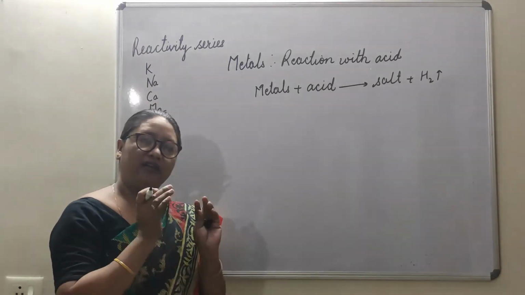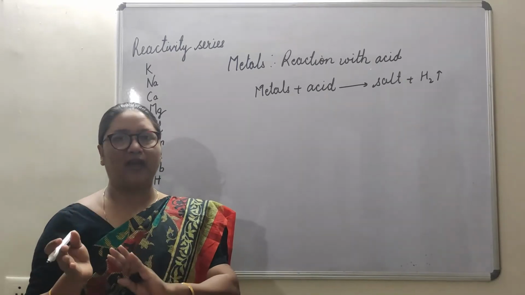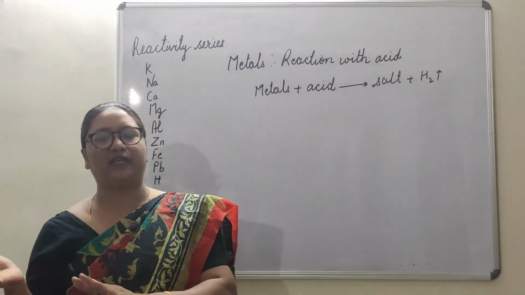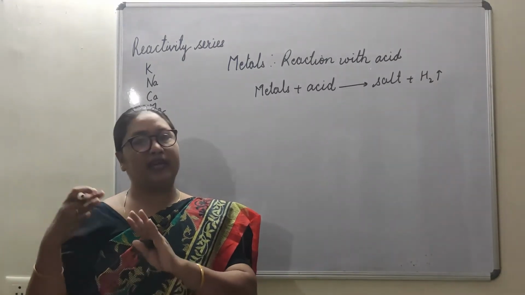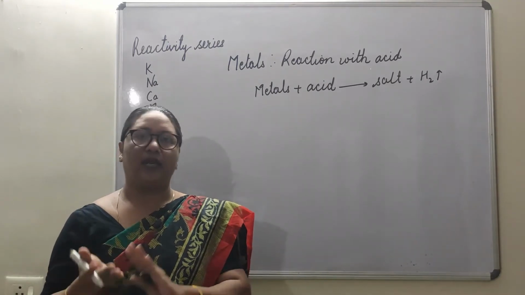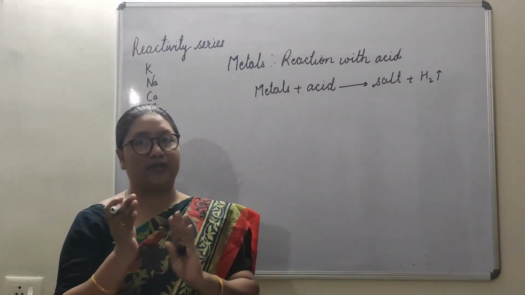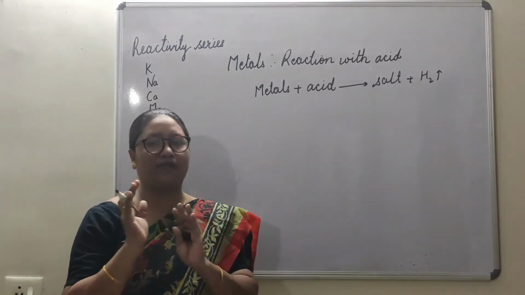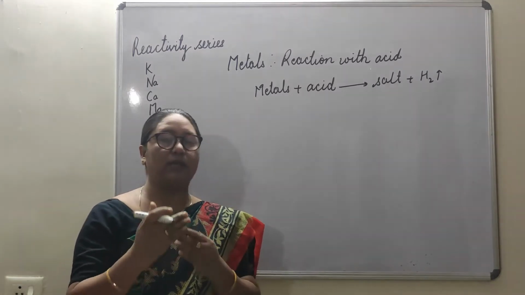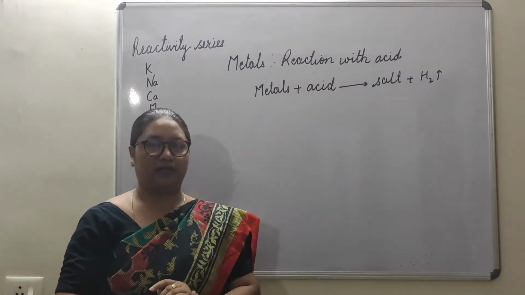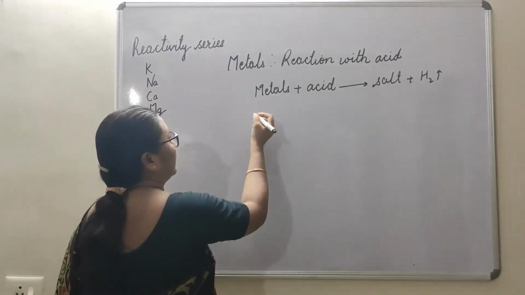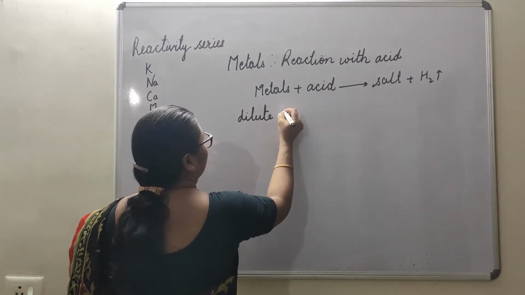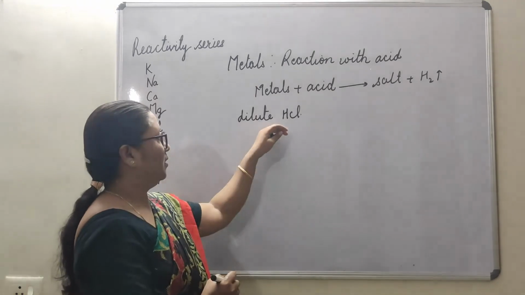But again, different acids, when they react with the same metal, will react differently. Their reaction will be quite different. It's not that every time we will get the same thing, or every time all the metals will react with the same acid. Okay, so now we will see the reaction of metal with dilute hydrochloric acid.